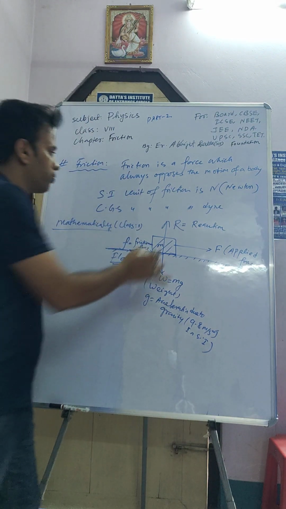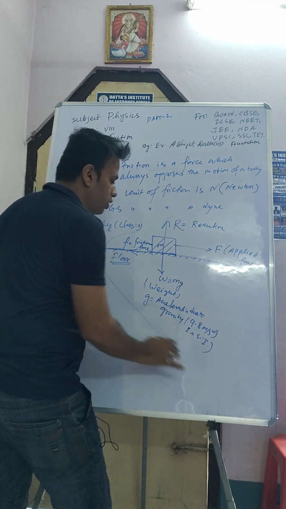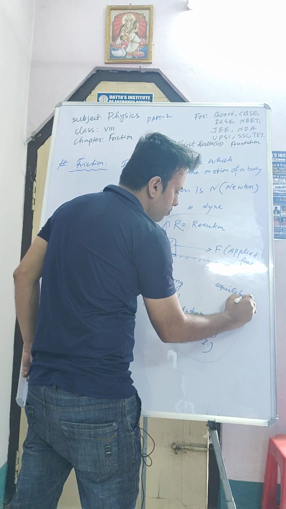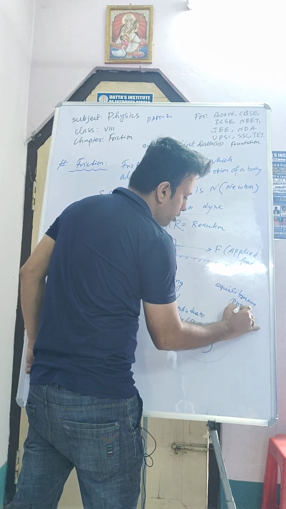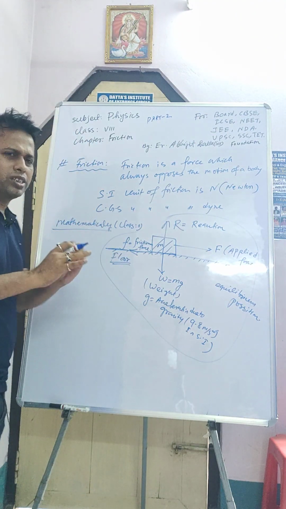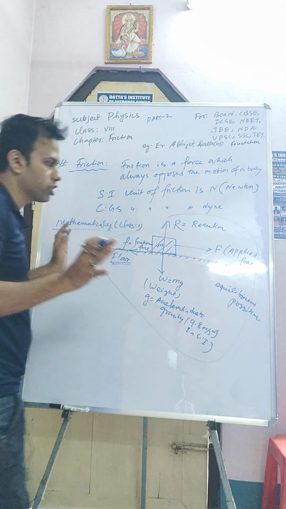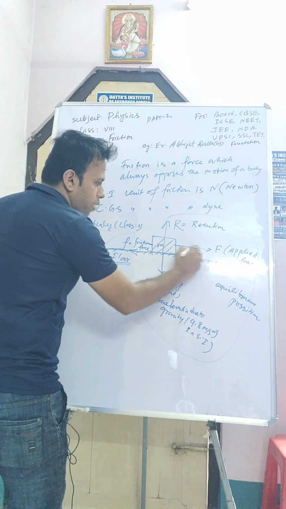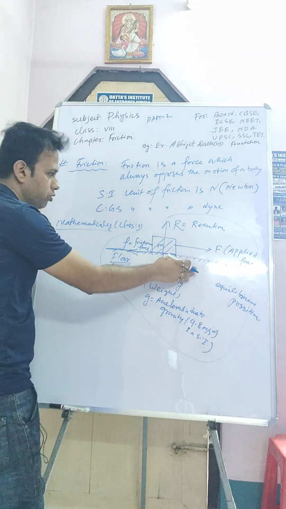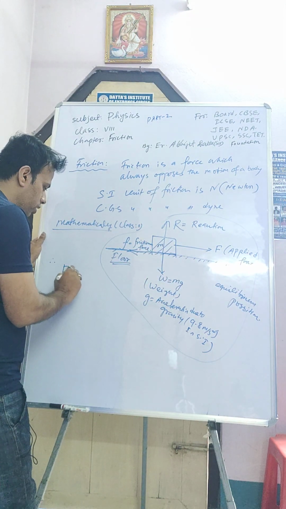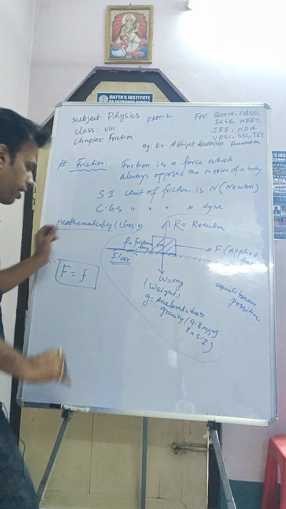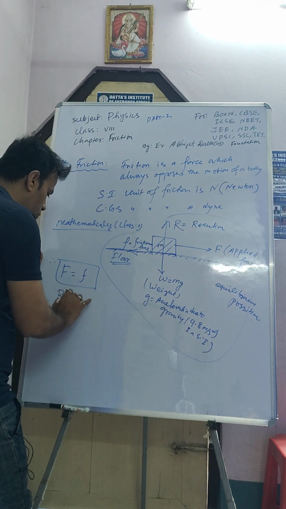So at equilibrium, if this one is the equilibrium position, then equilibrium position means there is no movement, all forces are equal. So this force is the applied force, this one is the frictional force. According to the equilibrium condition, frictional force is equal to what? Applied force is equal to frictional force, and here reaction is equal to weight, that is mg.